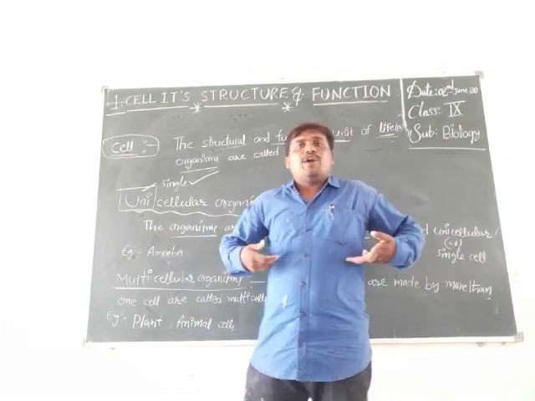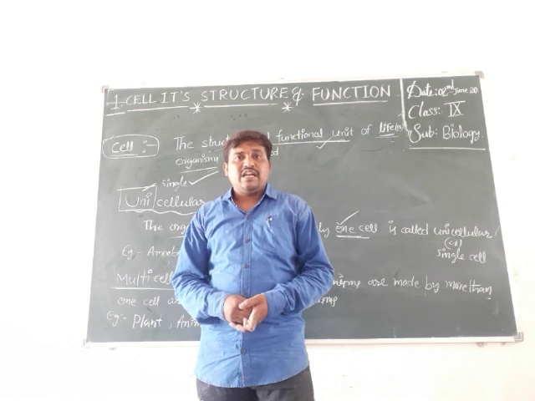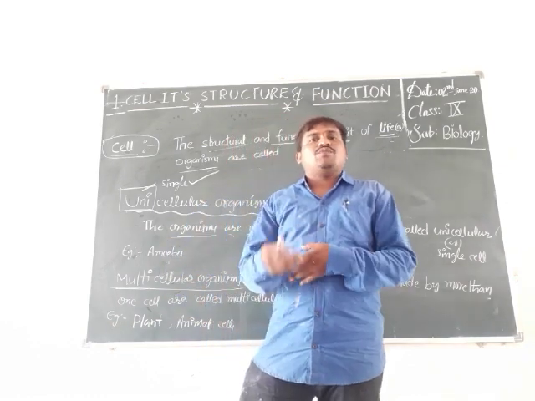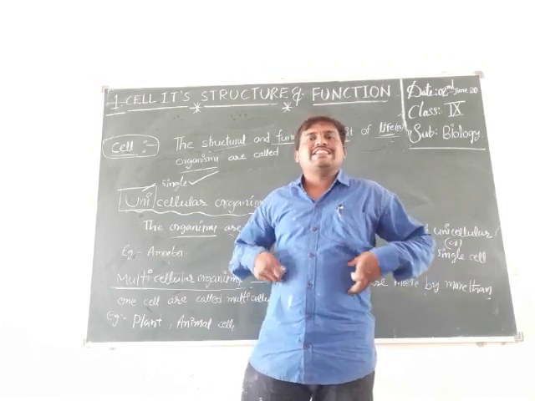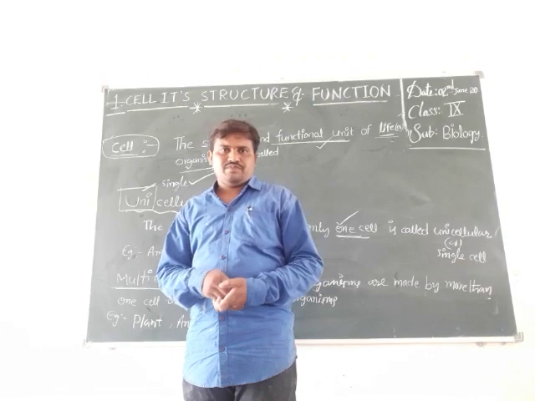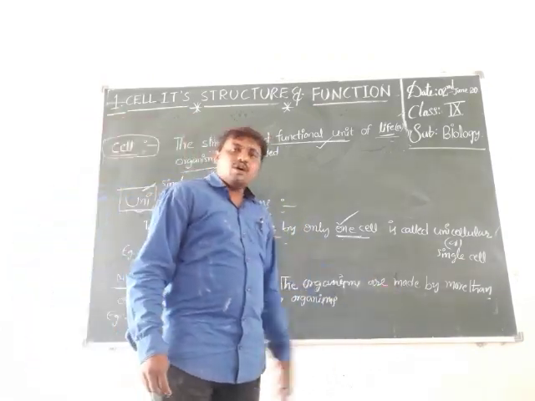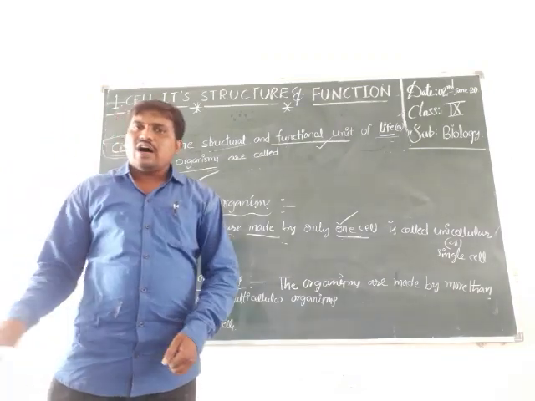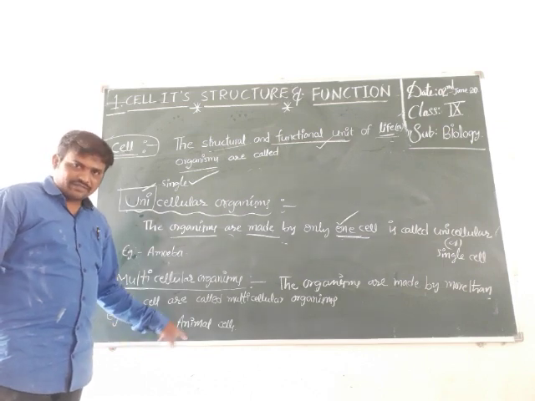The human body is made of approximately trillions of cells, and the plant body is also formed by trillions of cells. That's why we are multicellular organisms.